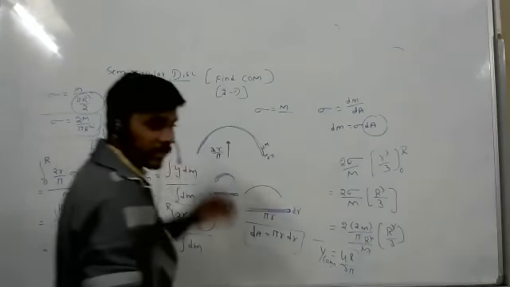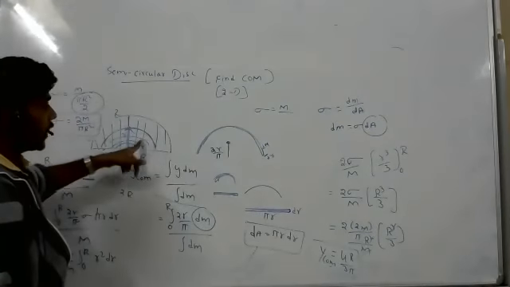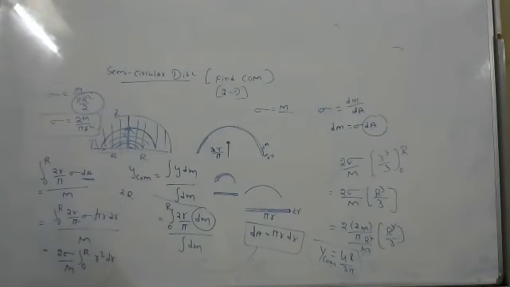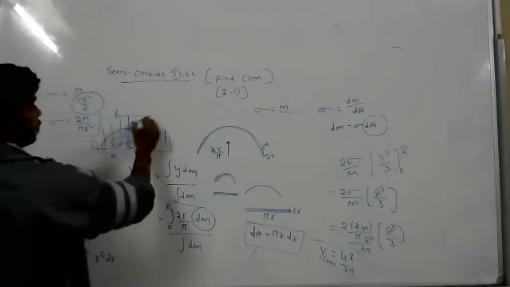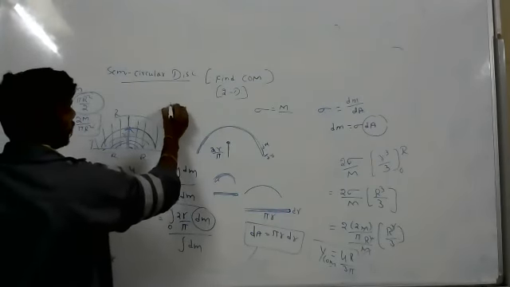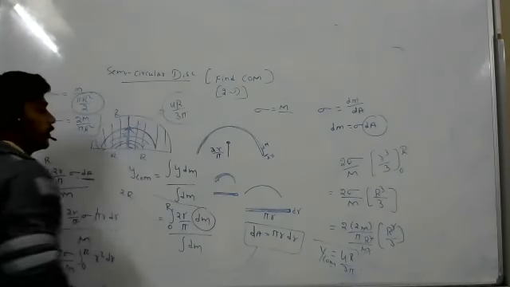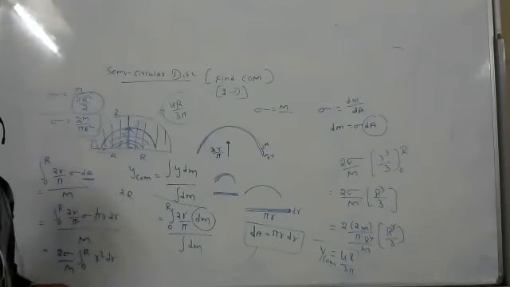So for the semicircular disk, center of mass is 4R by 3 pi. For semicircular disk, center of mass is 4R by 3 pi. Please remember this.